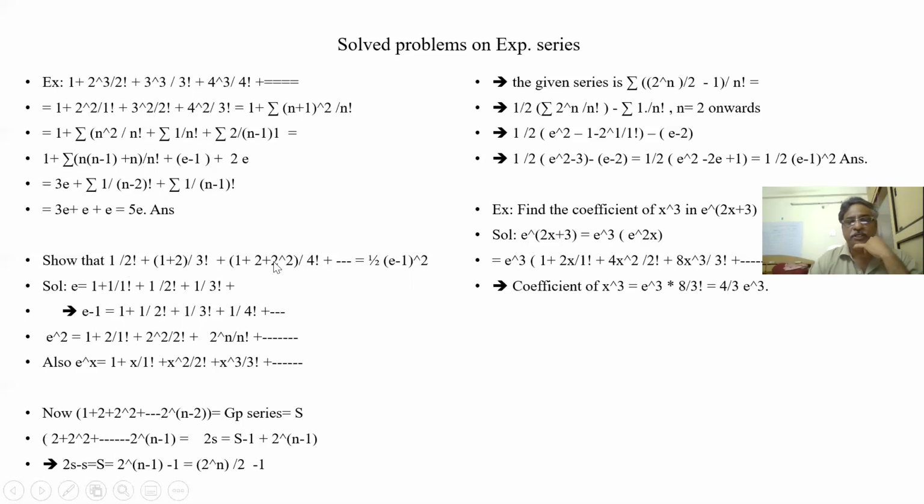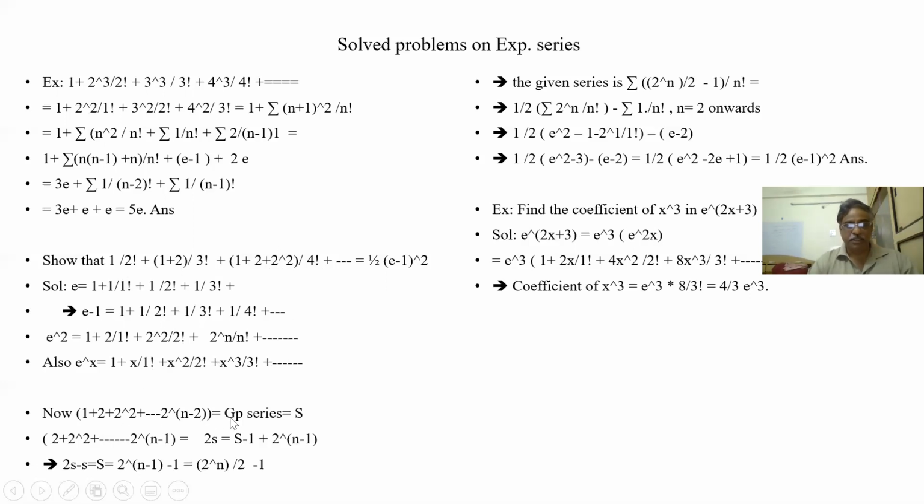So what is the nth term? The nth term is 1 plus 2 plus 2 square plus 2 cube, like that up to 2 to the power of n minus 2, divided by n factorial. So the numerator of the nth term is 2 to the power of n minus 2, and the denominator is n factorial.